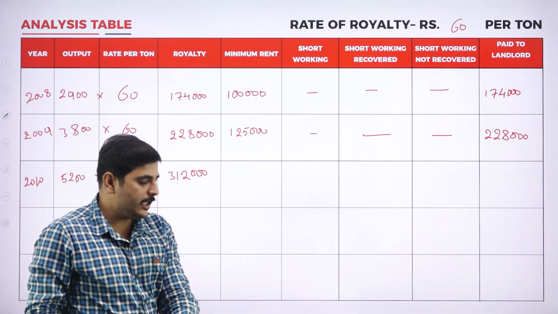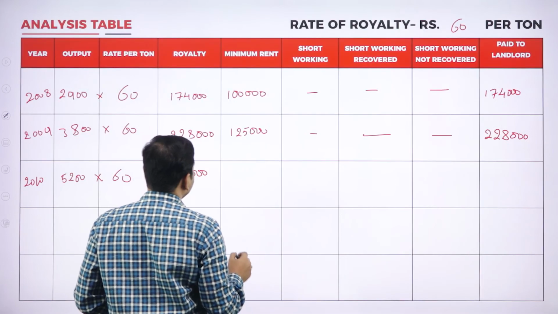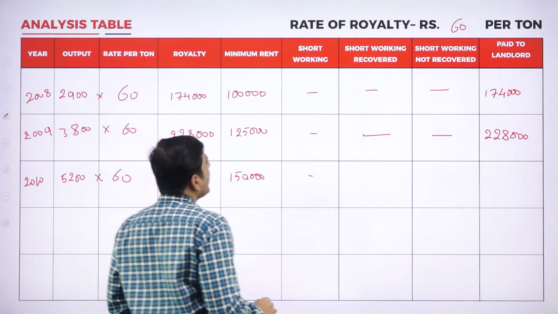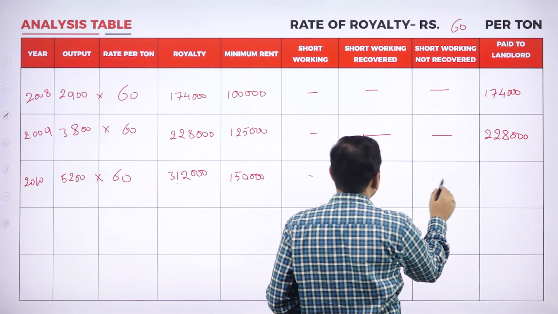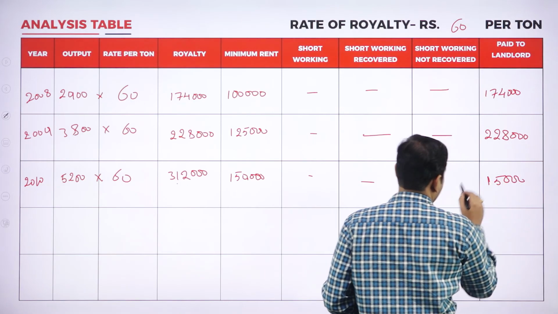Minimum rent from the third year is 1,50,000. So this year also no short working recovered. So the total amount is 1,50,000 rupees we are paying to landlord.